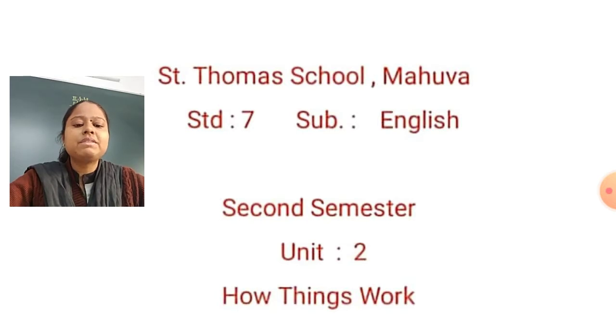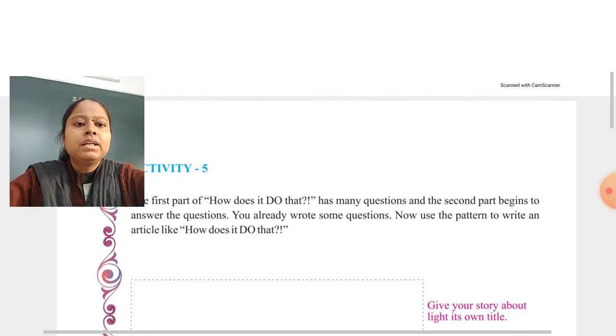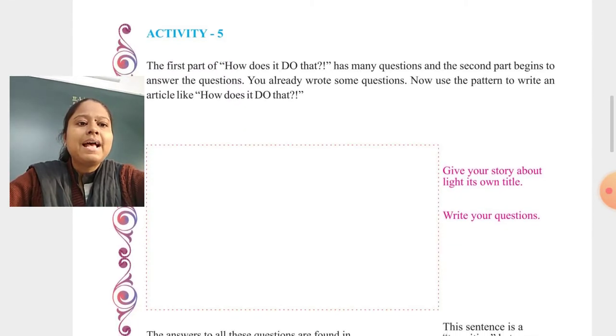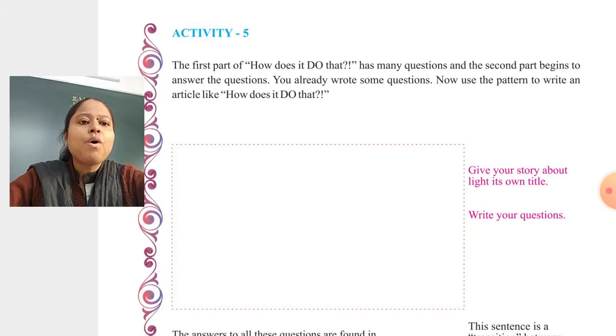Today we will see activity 5. The first part of how does it do that has many questions, and the second part begins to answer the questions. You already wrote some questions. Now use the pattern to write an article like how does it do that.